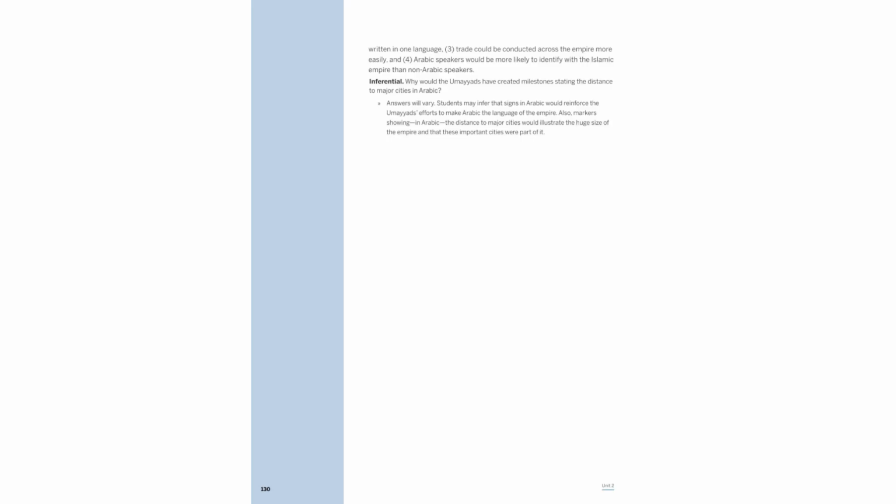These markers, indicating distances to major cities, highlighted the empire's vastness and interconnectedness, promoting a shared identity among Arabic speakers and facilitating trade and governance across the expansive Islamic empire.